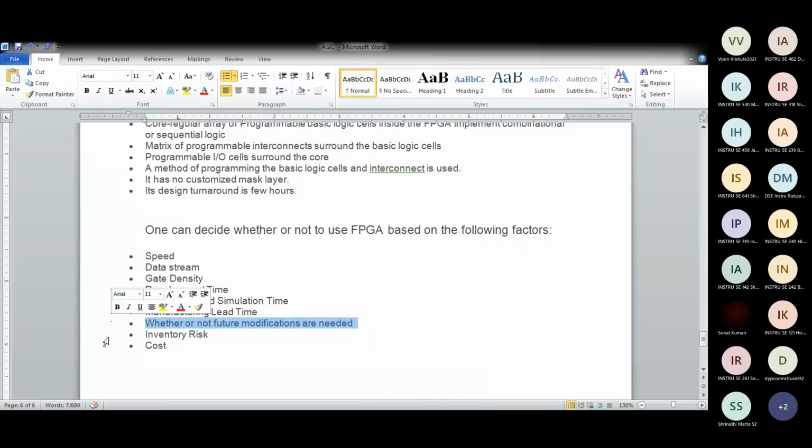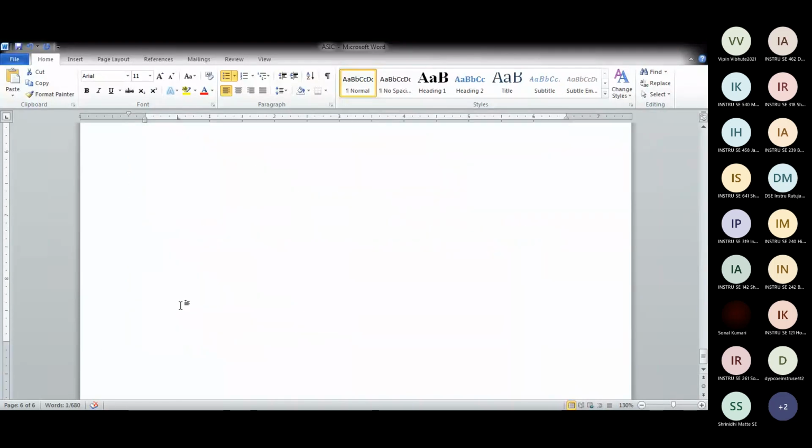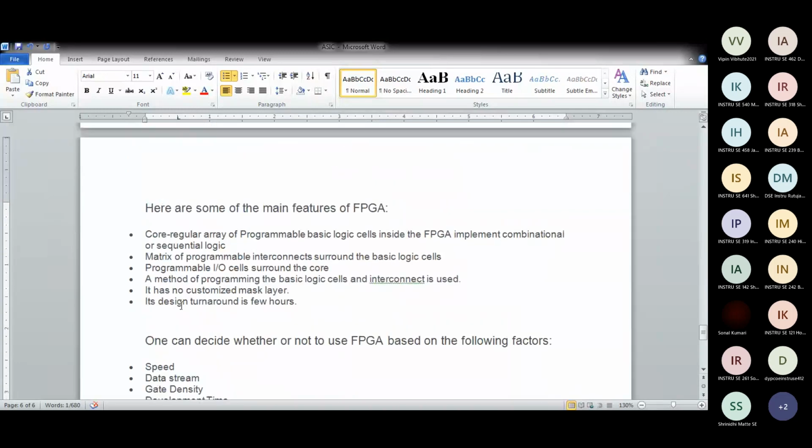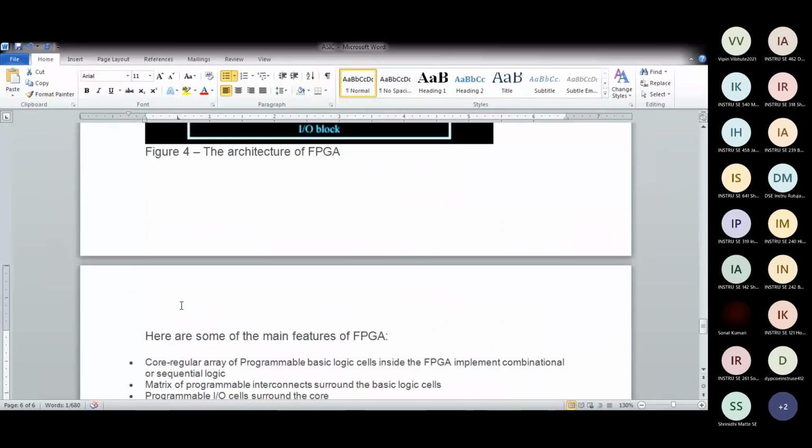Inventory risk: how much money you have in development, can you afford development, and basically cost. So these are a few things of ASIC.